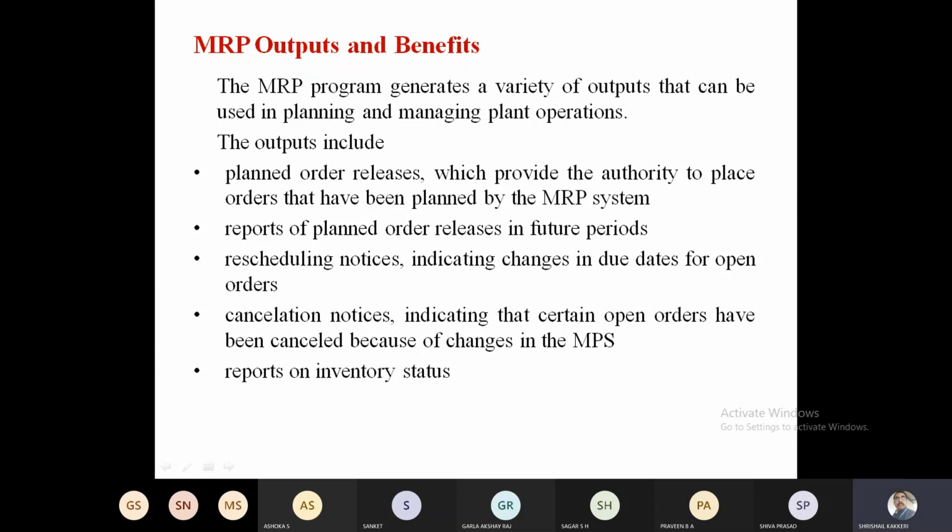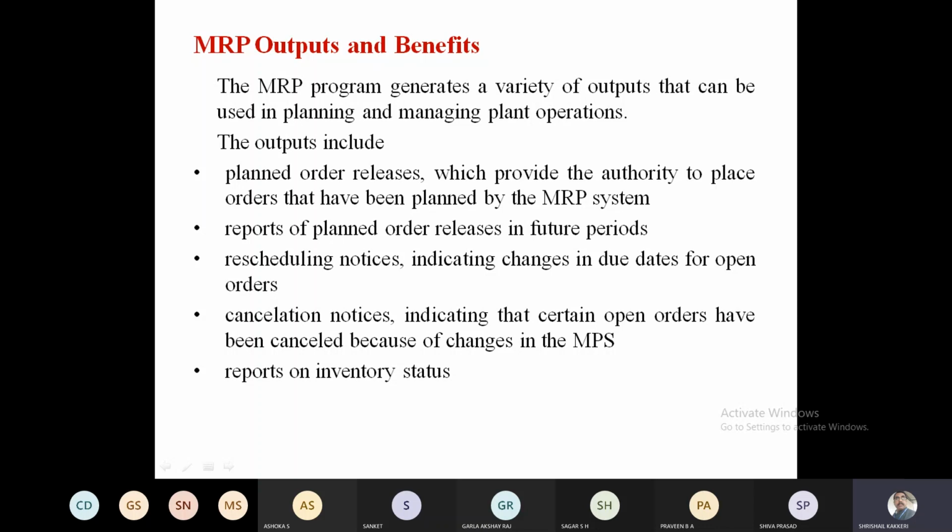The first output, which I had discussed in the previous class also, is that we have not yet started the planning and the production, and this material requirement planning gives you the authority to place the order for what has been planned by the MRP. That means you can place the order for how many materials are required and how many vendors you have to call for, because there are many sub assemblies and sub parts, and all these will be added to the main parts later on, within the organization or outside the organization.